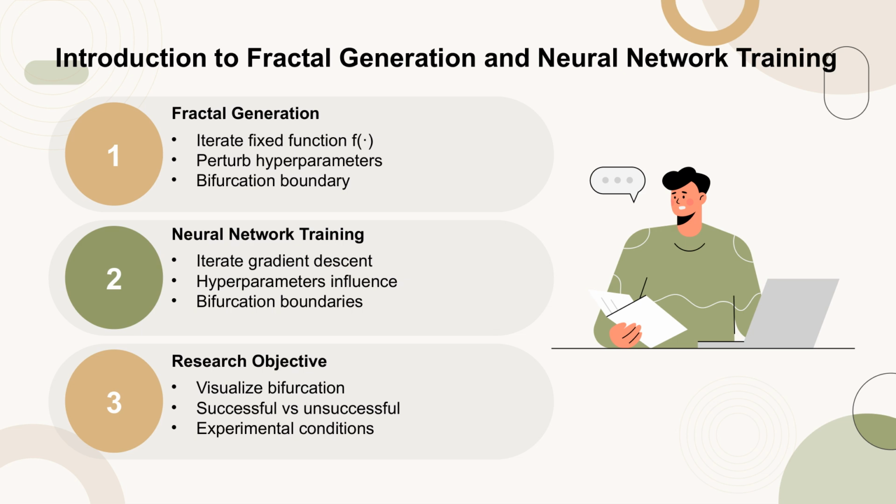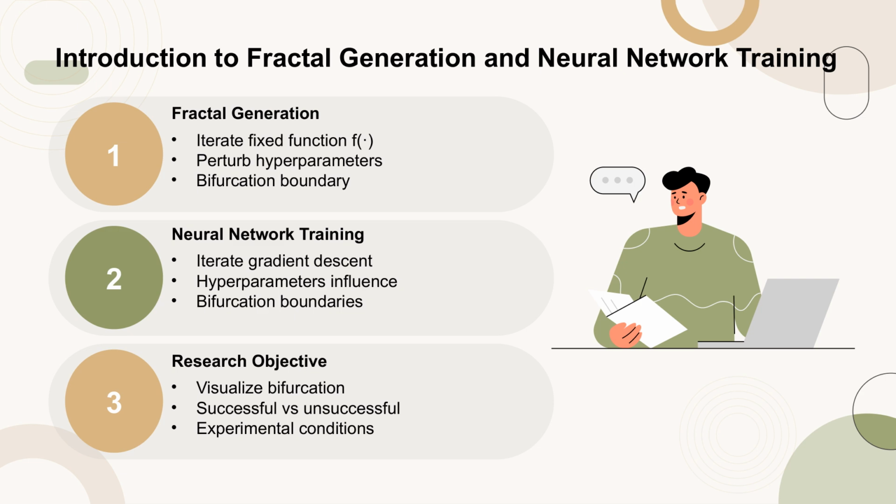For neural network training, gradient descent steps are iterated, and hyperparameters can lead to bifurcation boundaries between converging or diverging training runs. The final loss value achieved during training has been shown to have a chaotic dependence on hyperparameters. This paper aims to visualize the bifurcation boundary between hyperparameters that lead to successful and unsuccessful training of neural networks